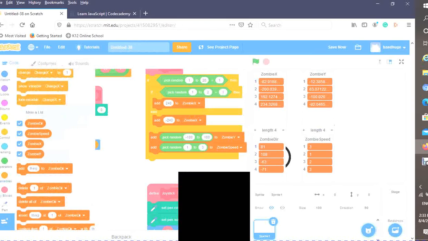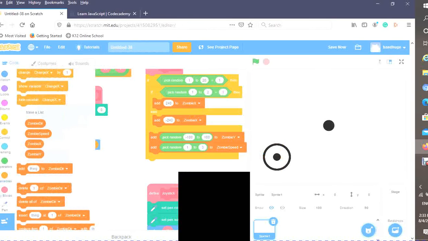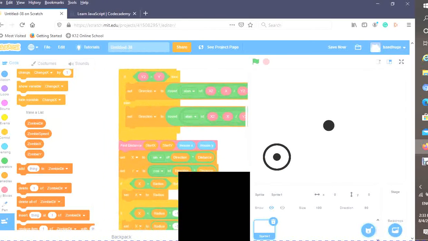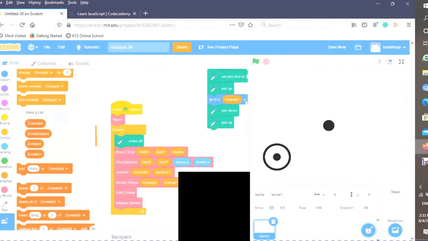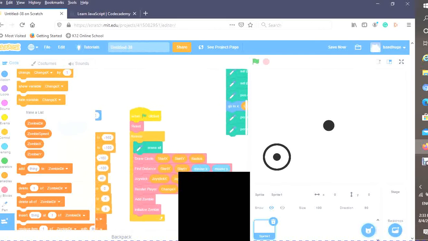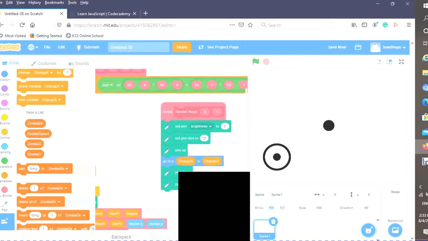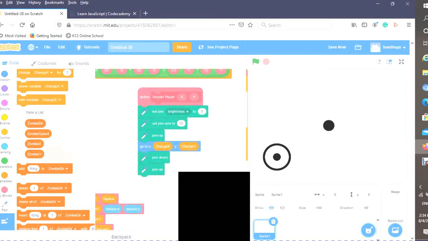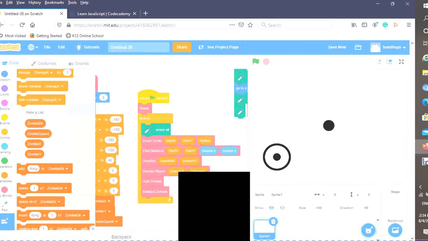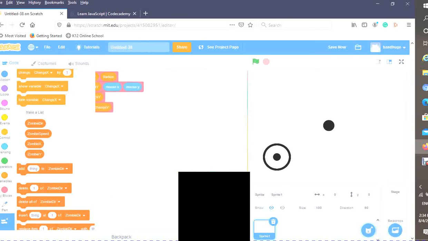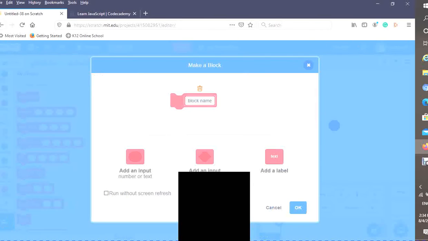Anyways, now that we finally got our lists working, I'm going to go and render the zombies, because that is basically the only step that we have not done yet. So I'm going to go and make a new block, render zombies, and I'm going to do run without screen refresh.